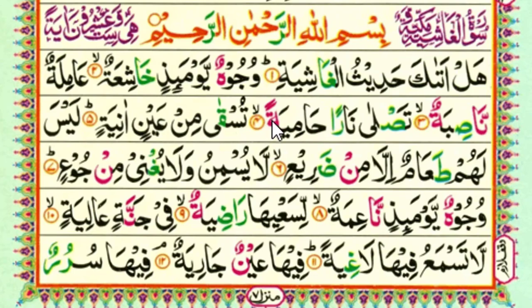And now you can see here also the ta is coming with double fatha. So when this ta, which looks like a ha, comes with double fatha, double kasra or double dhamma, you will skip both from there. Right now we cannot say hamiyata, right? So we will say hamiya, we will skip both. So we say tasla naran hamiyah.